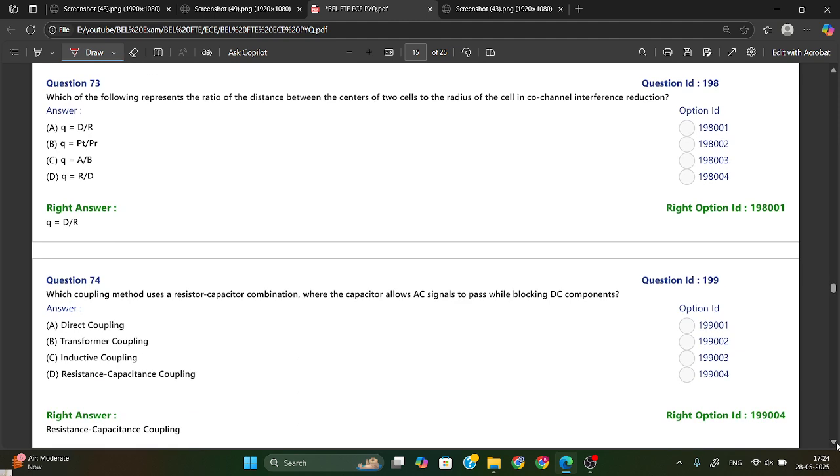Which of the following represents the ratio of the distance between the centers of two cells to the radius of the cell in co-channel interference reduction? Q = D/R. Here D is the distance between the two cells, and R is the radius of the cell. So from here, Q = D/R.